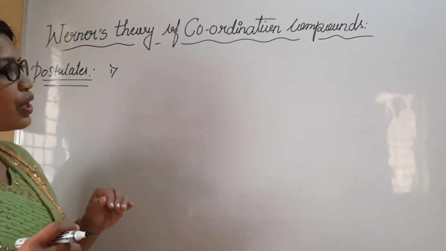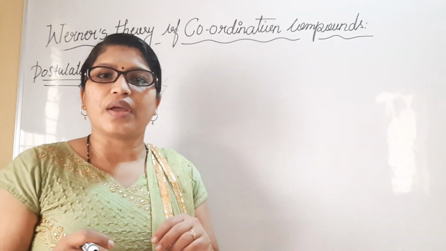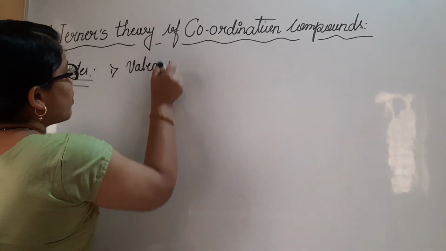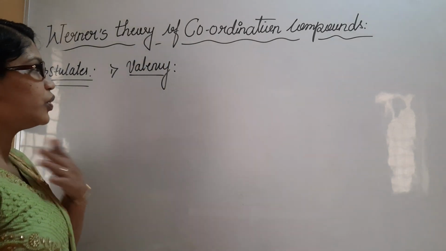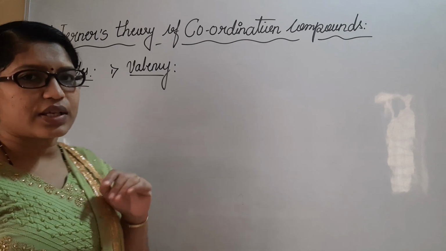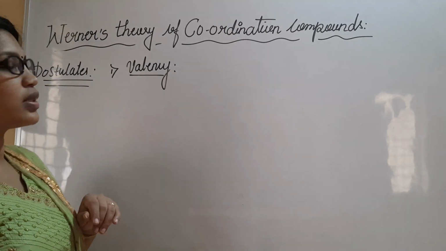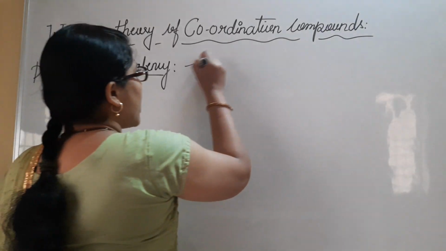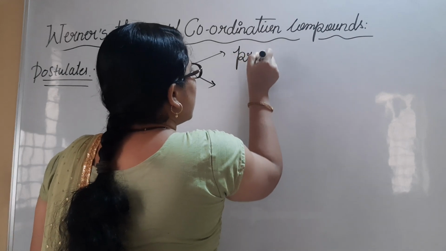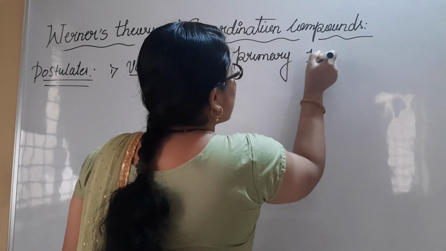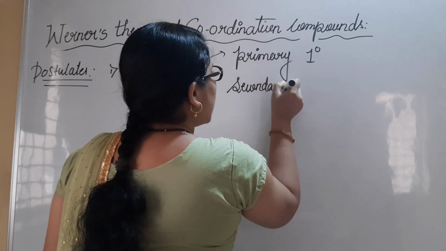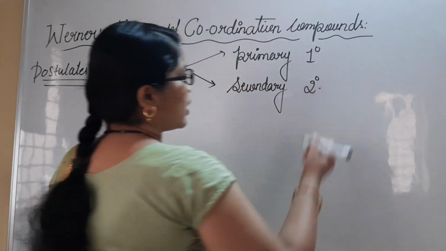When you consider coordination compounds, there are mainly two types of valency we have to understand. Valency is the combining capacity of an element to obtain the octet. Exclusively for coordination compounds, according to Werner, there are two types of valencies. The very first is the primary valency, which will be represented like this. Also, we have the secondary valency, which is represented like this.